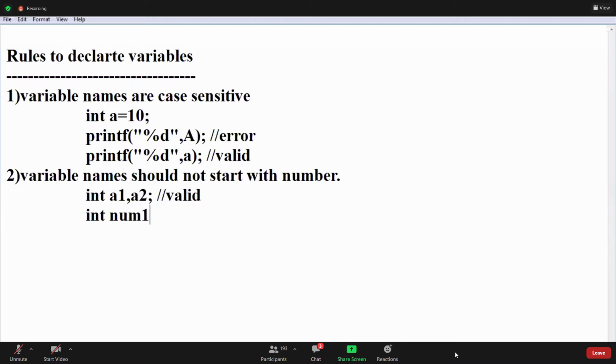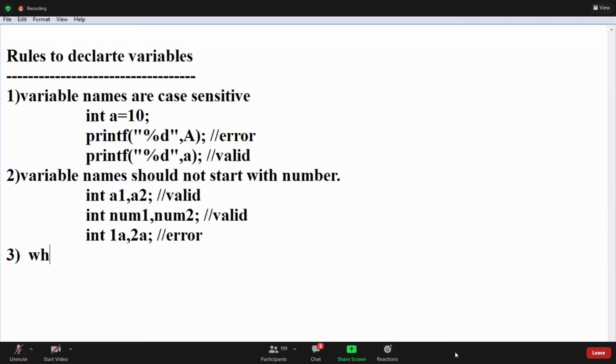Next, can I write int number1? Number2? Is it valid? Yes, it is valid. Which one is valid, guys? Can I write 1a, 2a? These are errors, guys. Okay. This is second rule.